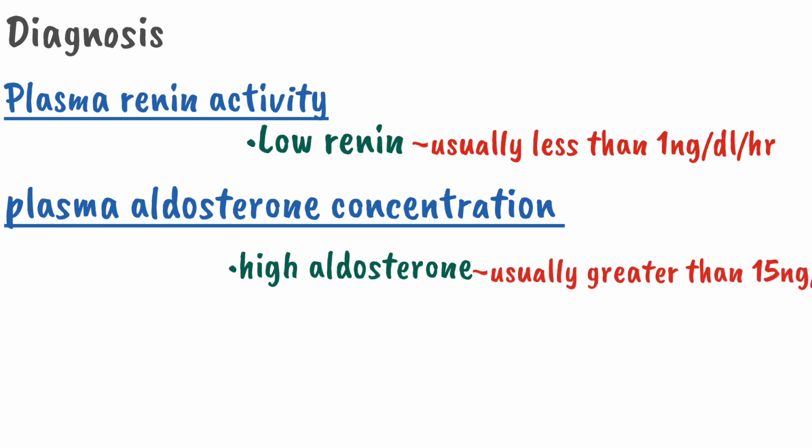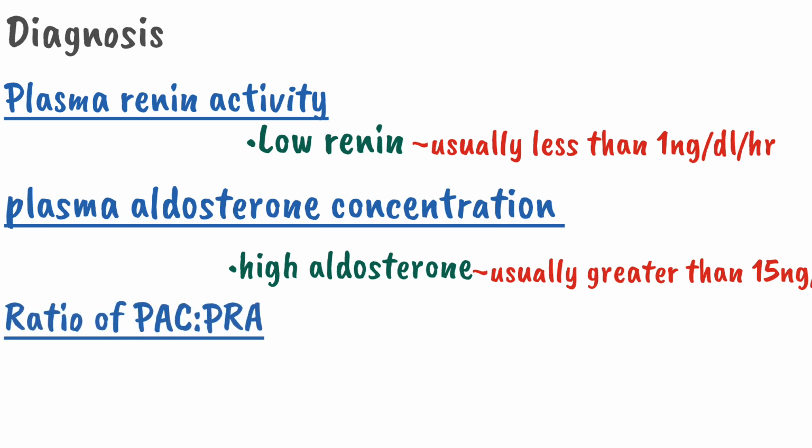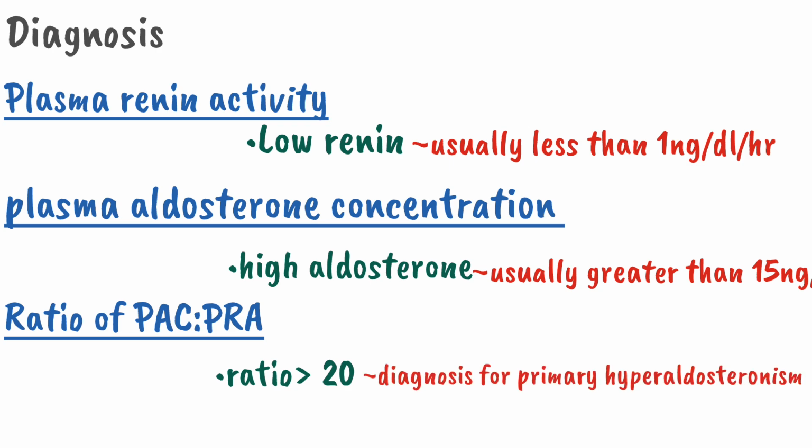With the help of these two tests, we find the ratio of plasma aldosterone concentration to plasma renin activity. Whenever this ratio is greater than 20, it will diagnose that the patient is suffering from primary hyperaldosteronism. So these three tests, plasma renin activity, plasma aldosterone concentration, and the ratio of PAC to PRA, are the usual screening tests for the diagnosis of primary hyperaldosteronism.